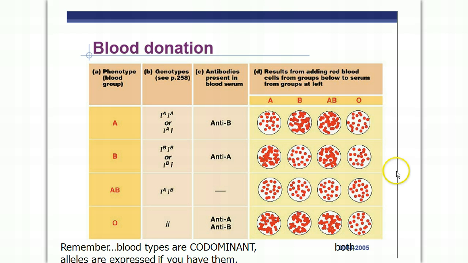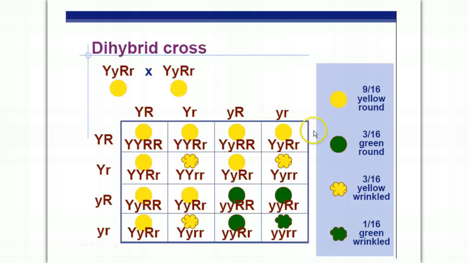Over here we have blood typing. We'll talk more about blood typing fourth quarter, so we're going to skip that for now. Here we have a dihybrid cross, basically two heterozygotes for two traits, and these are the alleles being made. Go ahead and review the process of figuring out the dihybrid cross.